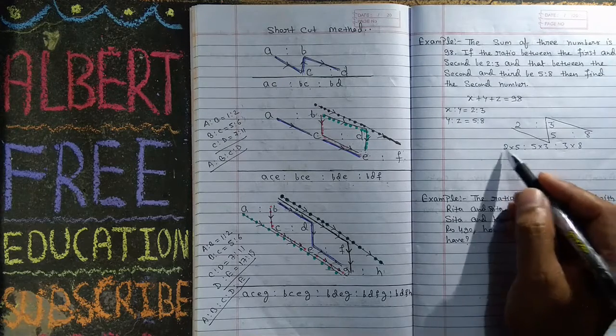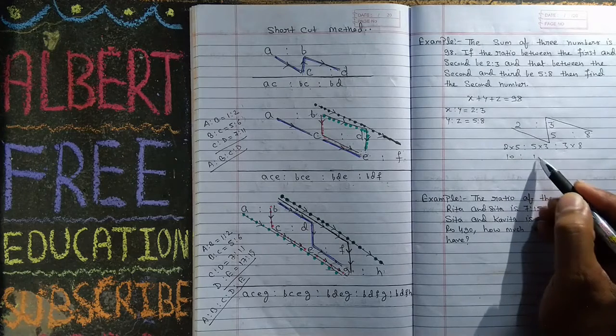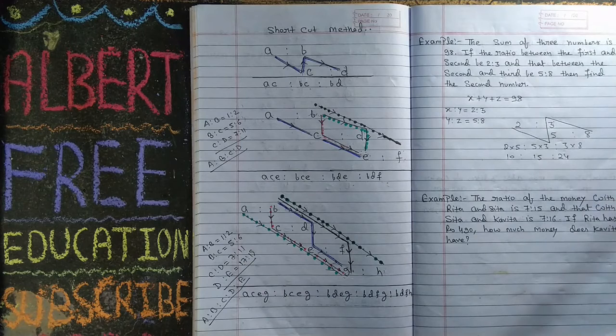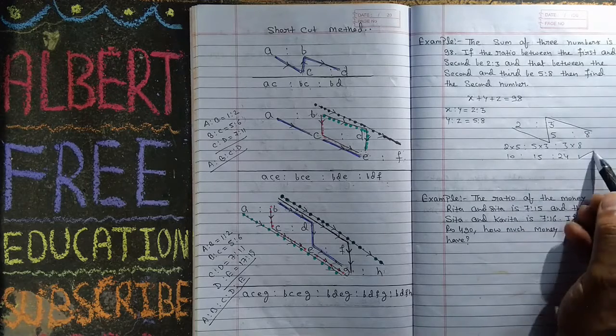Very simple. 5 twos are 10, 5 threes are 15, and 8 threes are 24. Very simple method. So now this is your ratio.